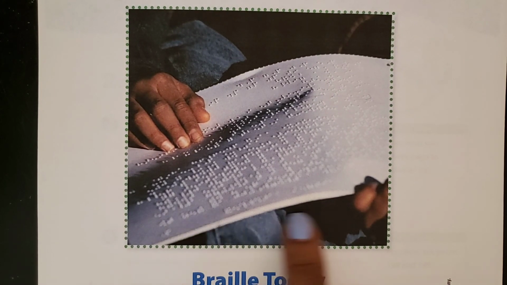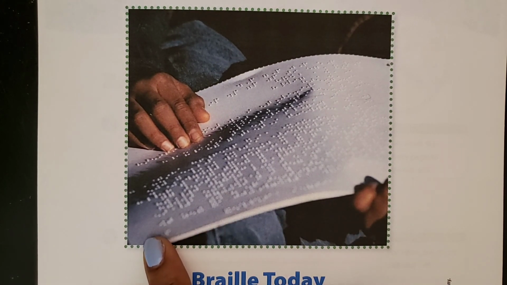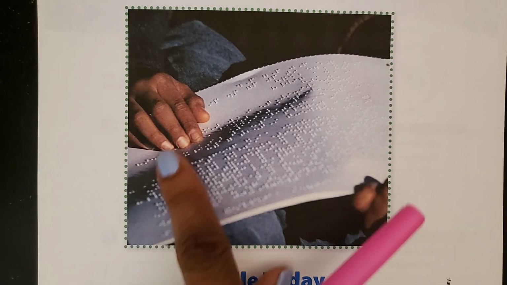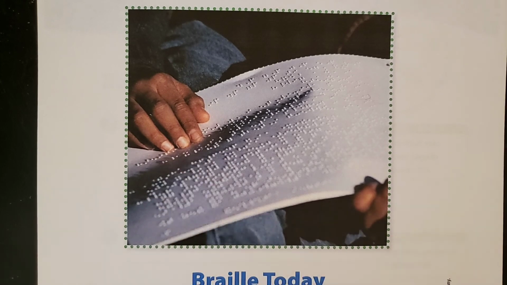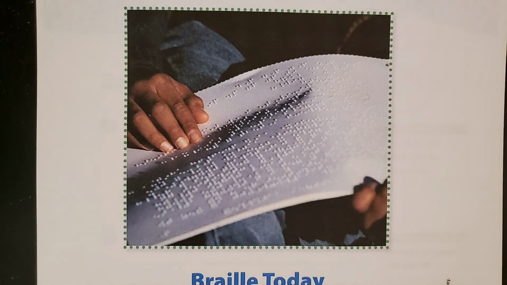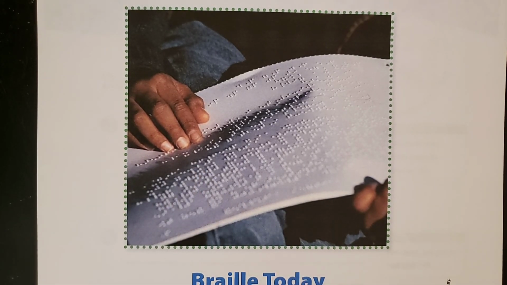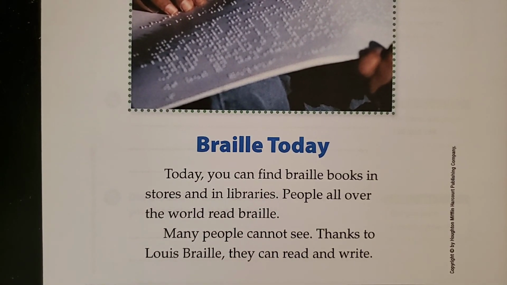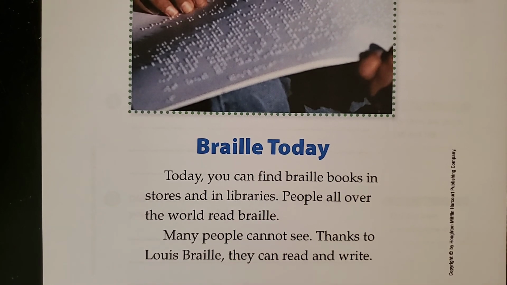Up here is a picture of a page from a book written in Braille. It's pretty cool if you look at it to see how this person is using their fingers to read the words. Just like we have to learn how to read the words on a page with our eyes, they have to learn how to read the words and learn the alphabet so they can read on the page. Braille today. Today you can find Braille books in stores and in libraries. People all over the world read Braille. Many people cannot see. Thanks to Louis Braille, they can read and write.